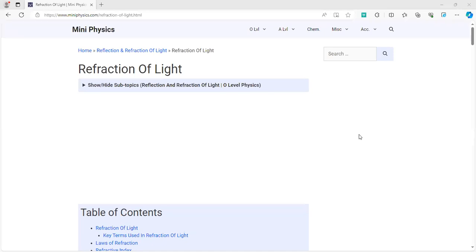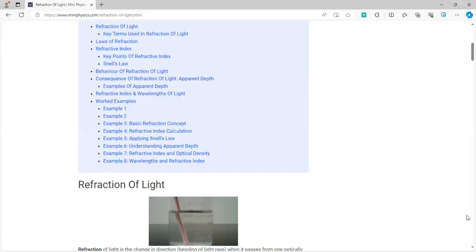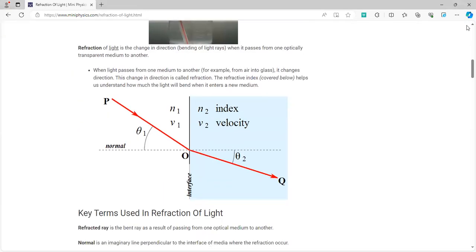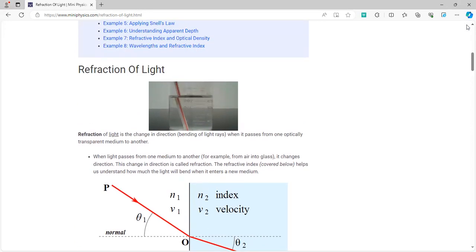Now we'll talk about the refraction of light, or in other words, the bending of light rays. Refraction, or bending of light rays, takes place when light travels from one medium to another. And there are two types of examples I'll tell you. For the first example, light travels from a denser medium to a less dense medium. For example, water is a more dense medium, whereas air is a less dense medium.